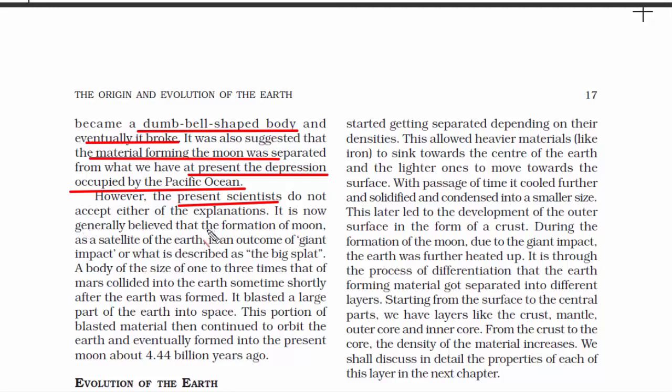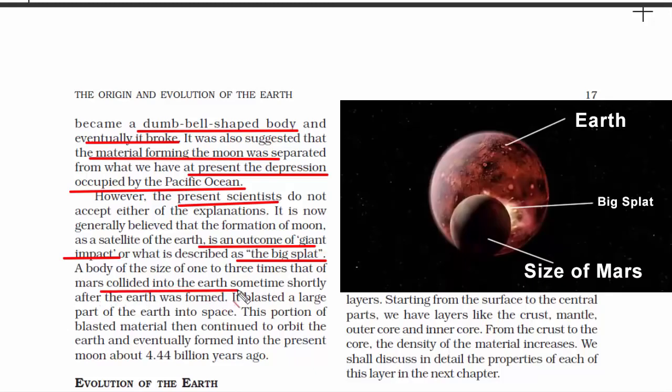Now the present scientists do not accept this theory. What we now believe is that the formation of the moon as a satellite of Earth is an outcome of a giant impact. This theory has another name, the Big Splat. Big Splat means a big splash, a giant impact. This theory says there was an object of the size of Mars that collided into the Earth shortly after the Earth was formed.